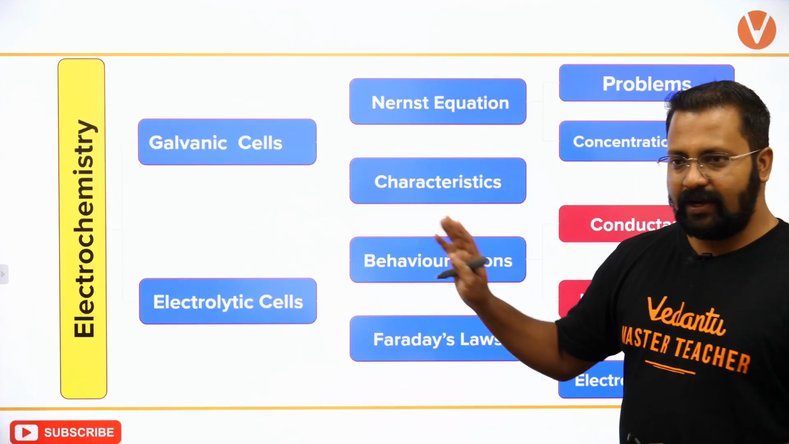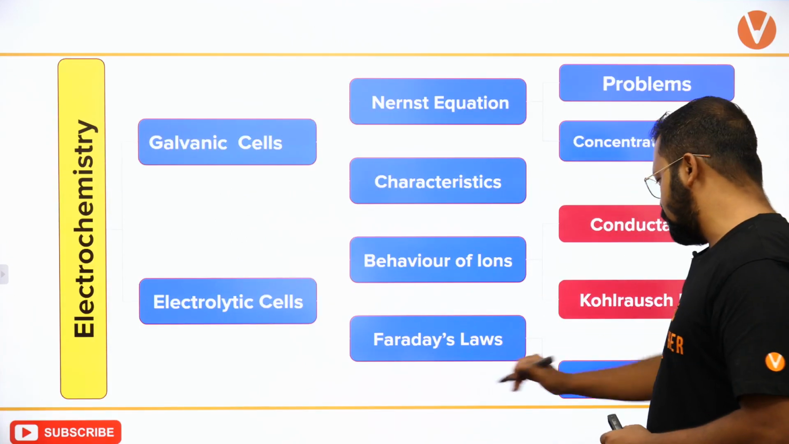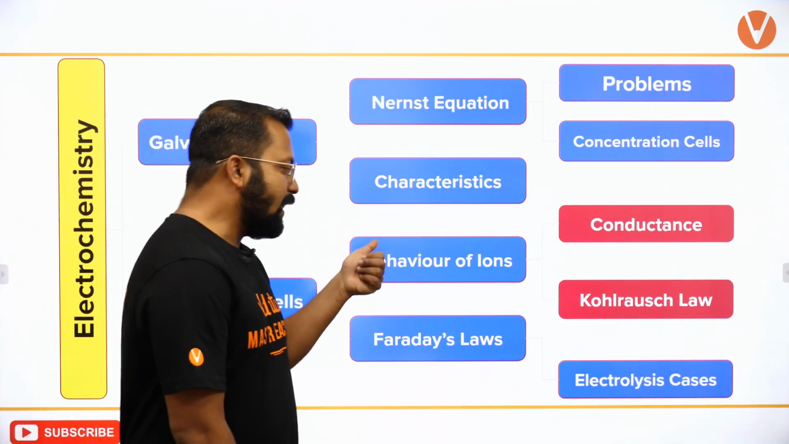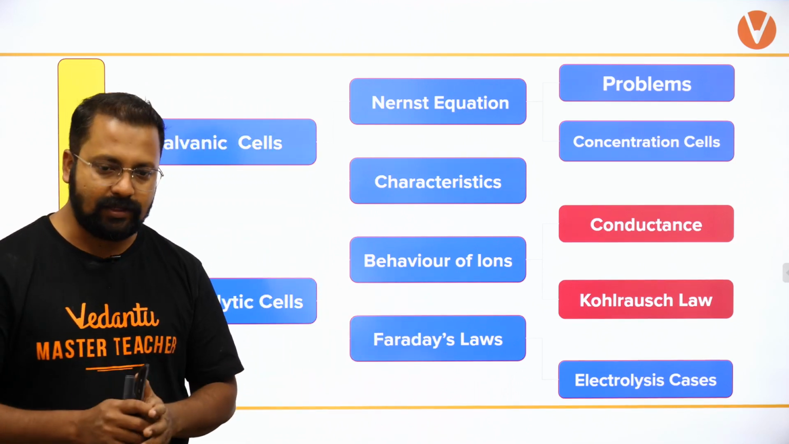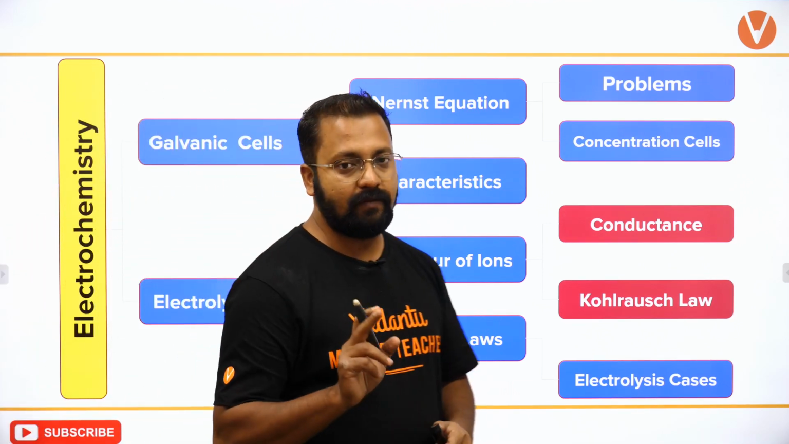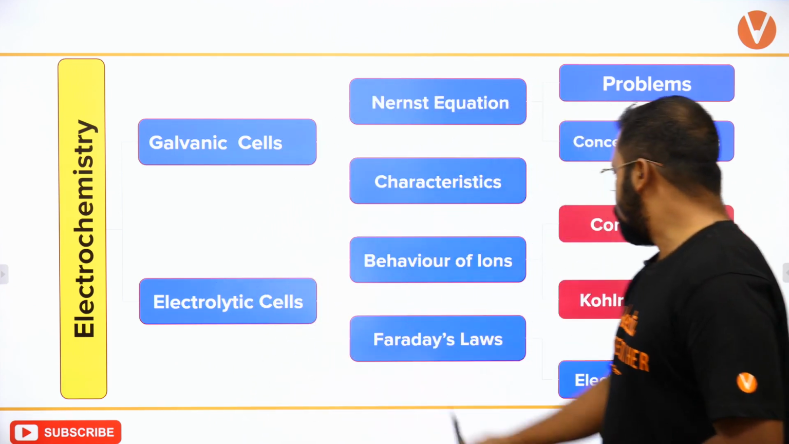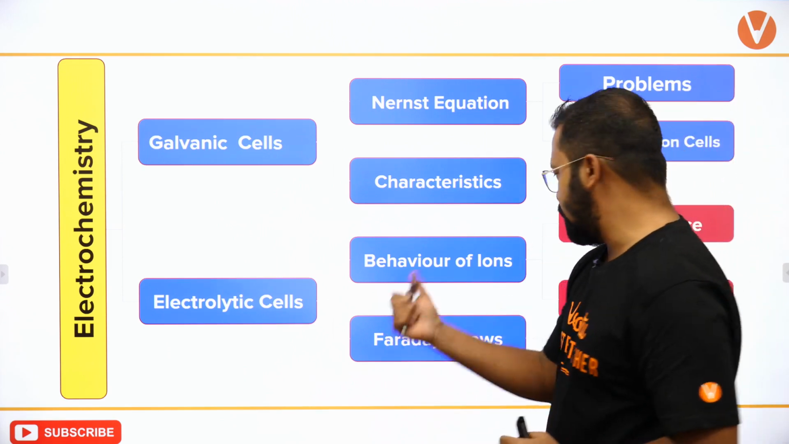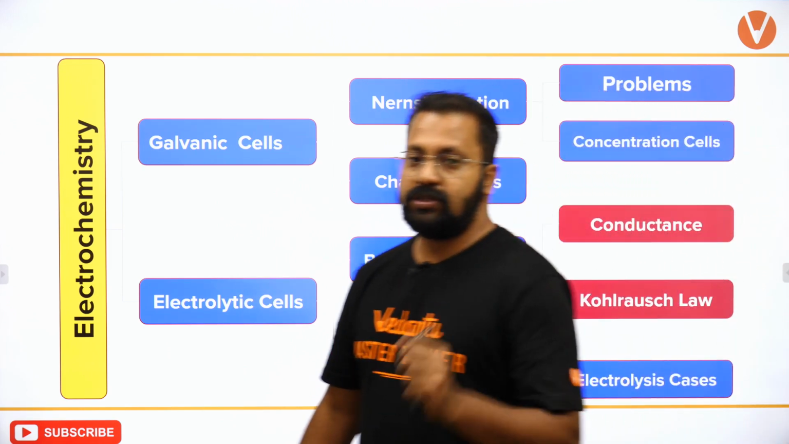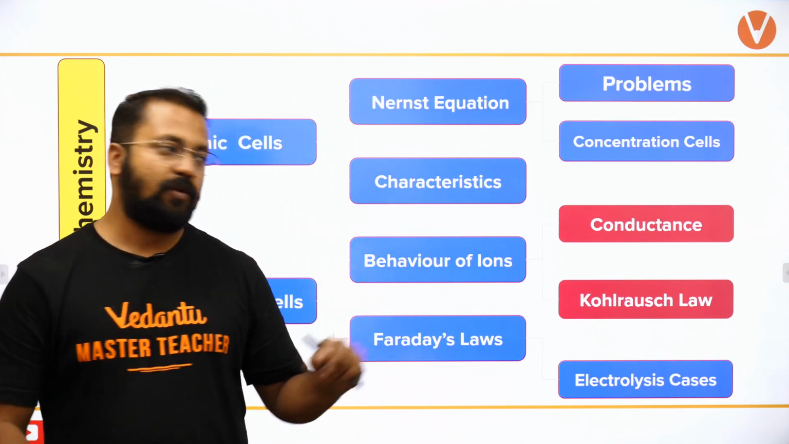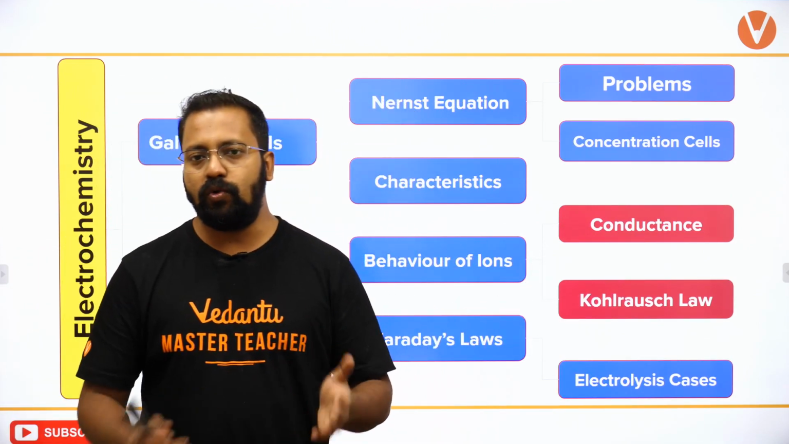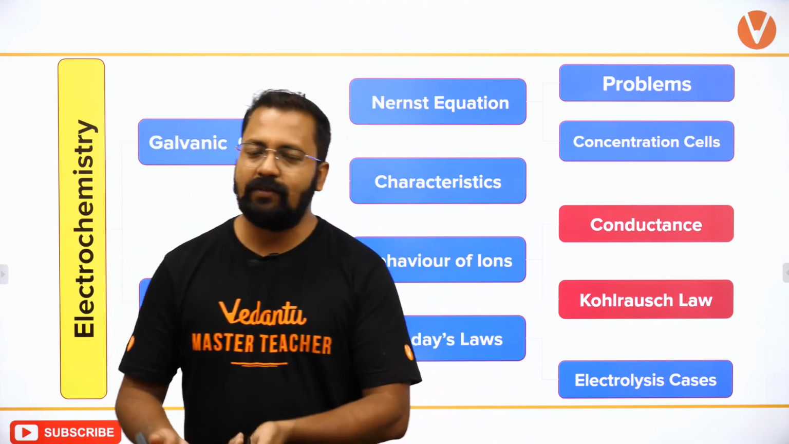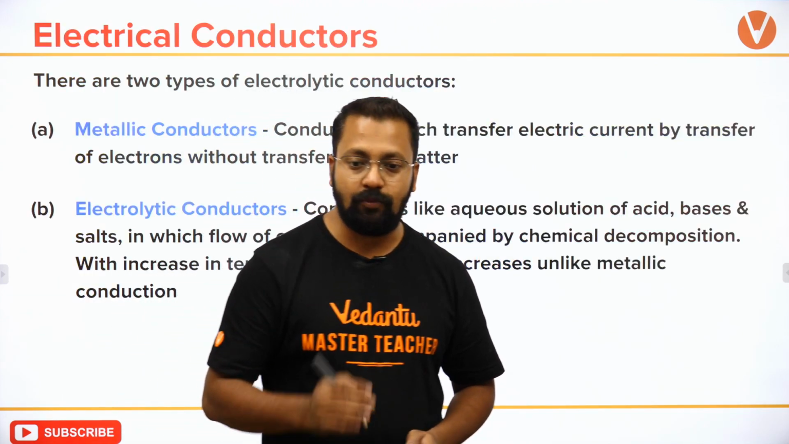So what we have completed until now is Faraday's law, electrolysis cases. This is already covered, and the part of behavior of ions will be covered in this class. So behavior of ions के बाद बच जाता है conductance का part, जो कि हम लोग आज almost cover कर लेंगे, and Kohlrausch's law, which is a very important law, and from this definitely 1 or 2 questions will come in every alternate year. Okay, so without wasting any time, let's start today's session.